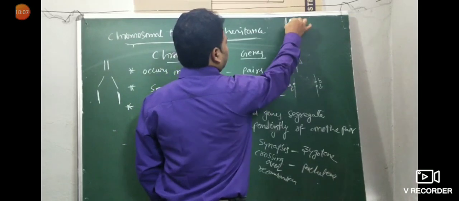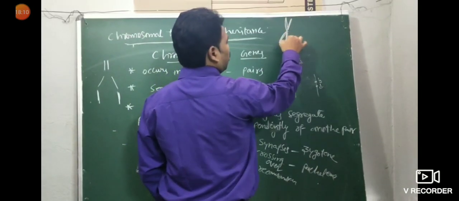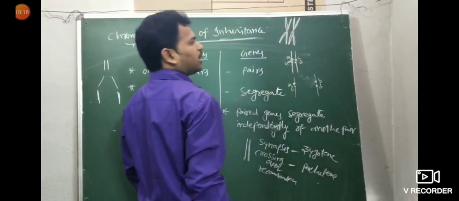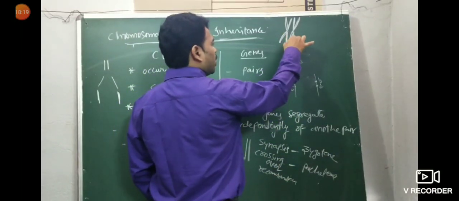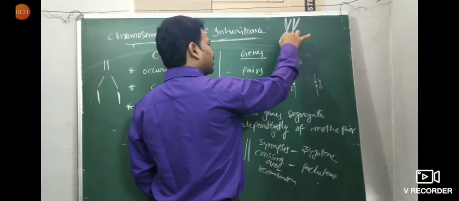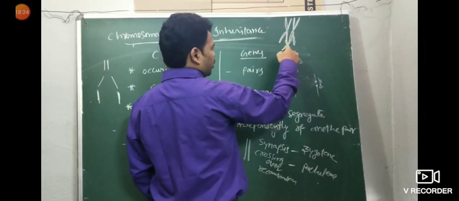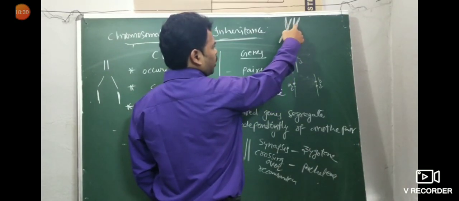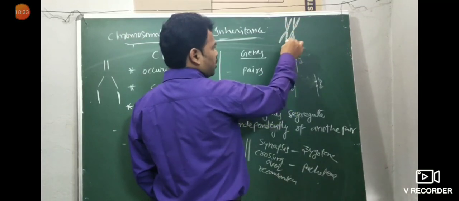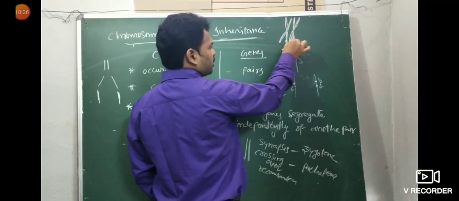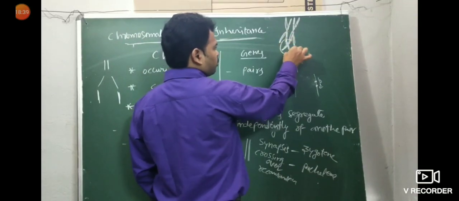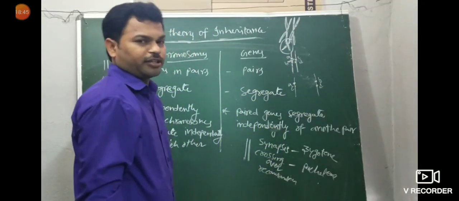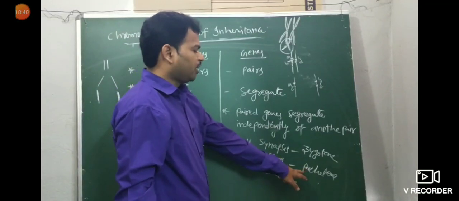You can see here, these are homologous chromosomes. Pairing of these homologous chromosomes is nothing but synapsis. This is zygotene. Between these homologous chromosomes there is transmission of genetic information between non-sister chromatids. These two are sisters, but compared to this one, it is a non-sister. Transmission of genetic information between non-sister chromatids of homologous pairs of chromosomes is called crossing over.